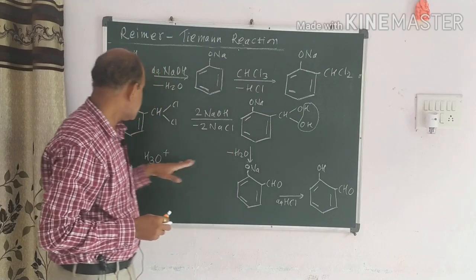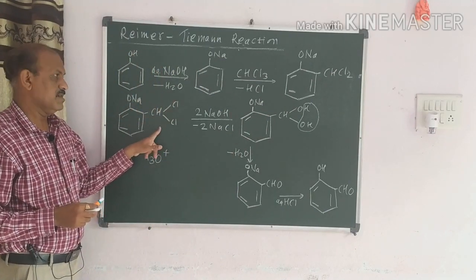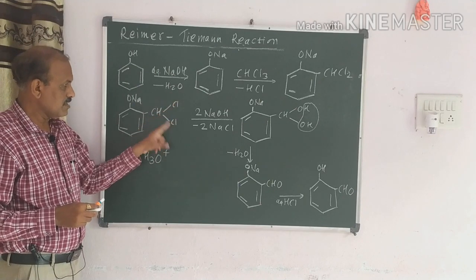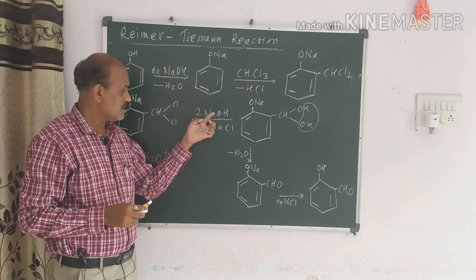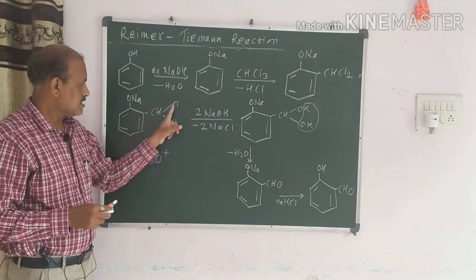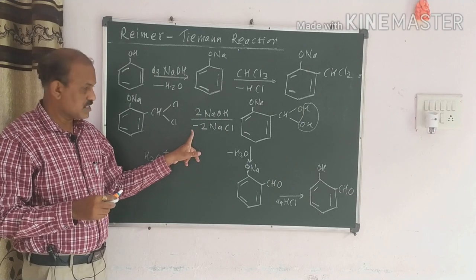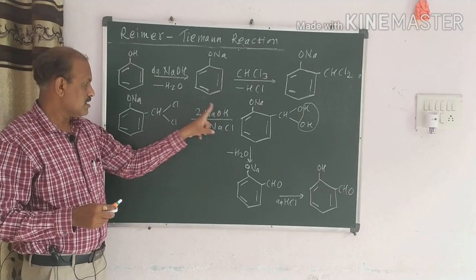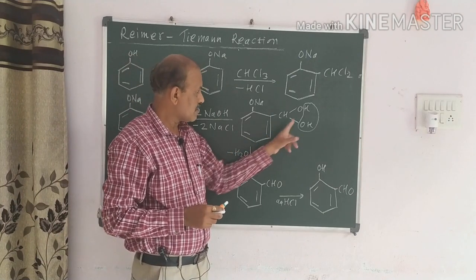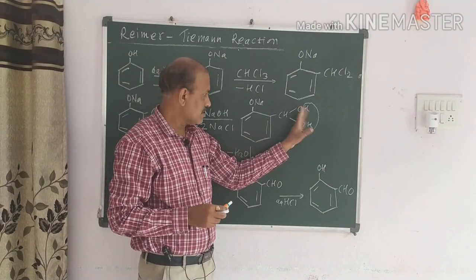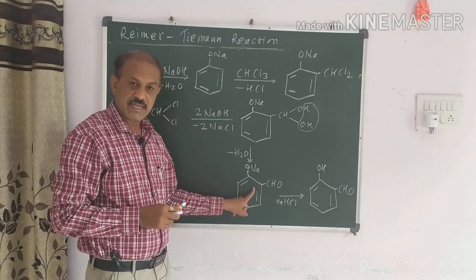We take this compound again, but we write it in this manner with the hydrogen and chlorine. Again it reacts with an aqueous solution of NaOH. Here what happened? This Cl and Cl combine with the Na. There is a liberation of two NaCl, and these 2 OH are from here. Then from this compound a water molecule is liberated, and we get the compound just like this.